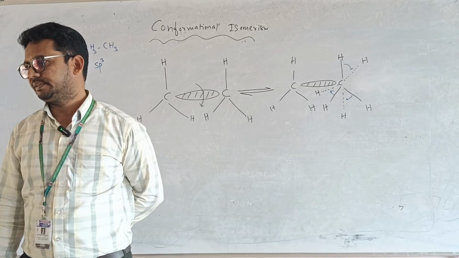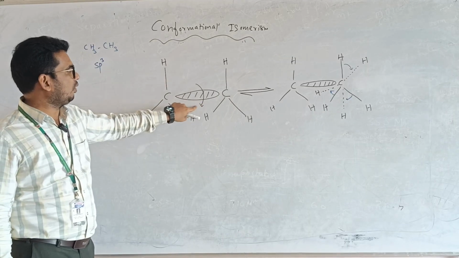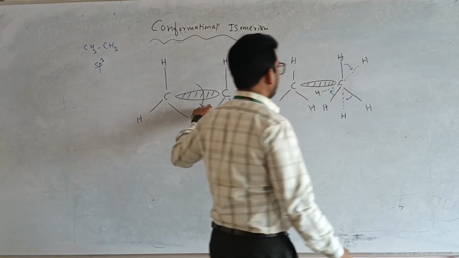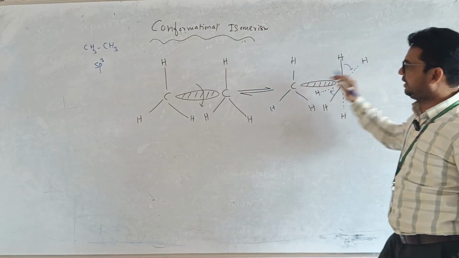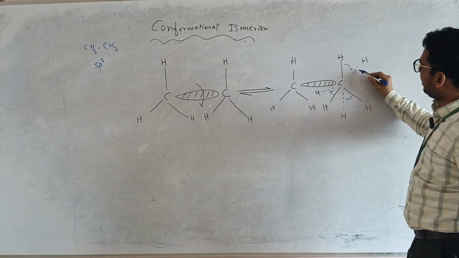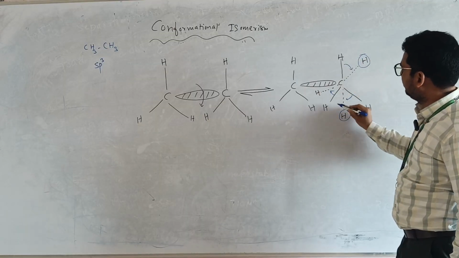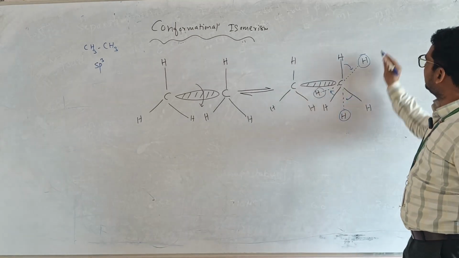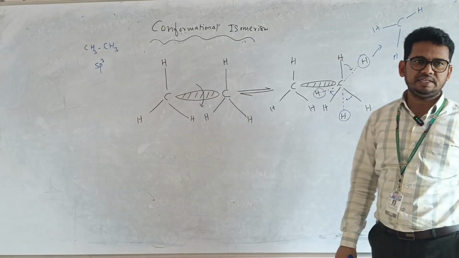Because a double bond is present. But in this case, due to rotation around the single bond, it causes rotation of the molecule and the movement of the atoms. It means the arrangement is going to be changed. How will it change? See, this hydrogen is moving up to here. This is the new conformation. This is also a new conformation. This is also a new conformation.